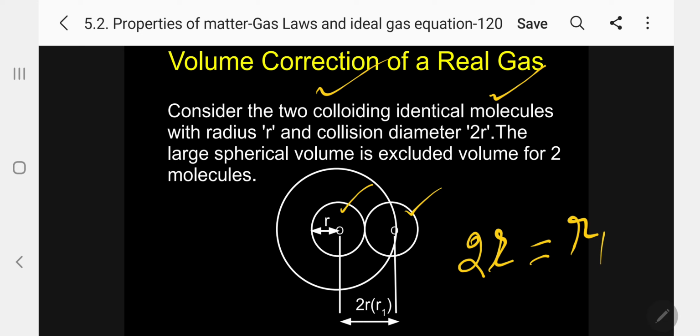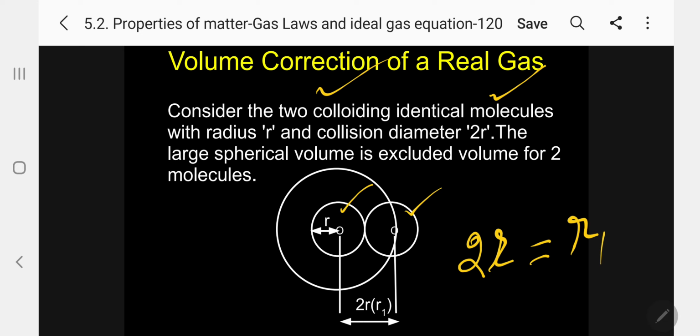Now, this total spherical volume is called the excluded volume for two molecules. It is the space available for movement for two molecules. Kindly follow. That is called excluded volume for two molecules.